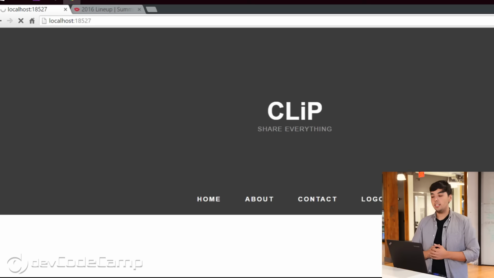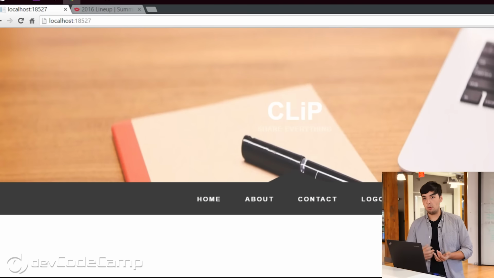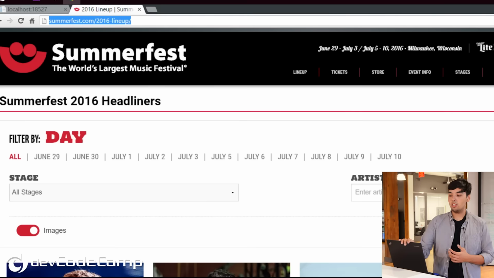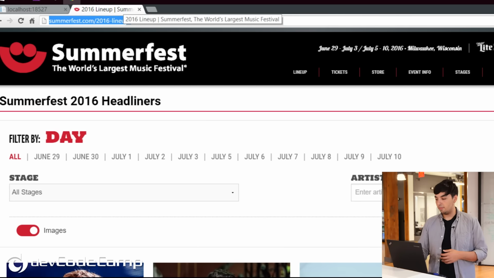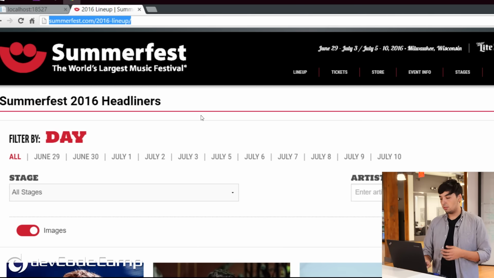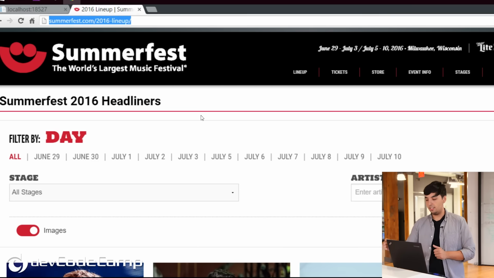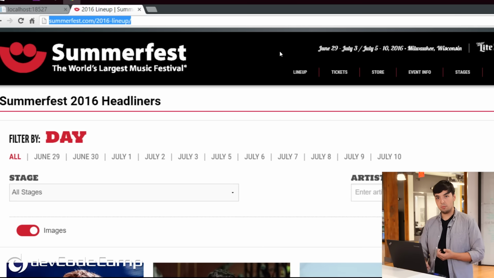So what I did is I created a Google Chrome extension to accompany the application. So if I come over here, I have a tab already open about Summerfest, which is a big festival here in Milwaukee. And so this seems like a pretty great thing to add to my Milwaukee Music collection. So what I can do is I can go up to my extension up here, and I can do Clip This Page.